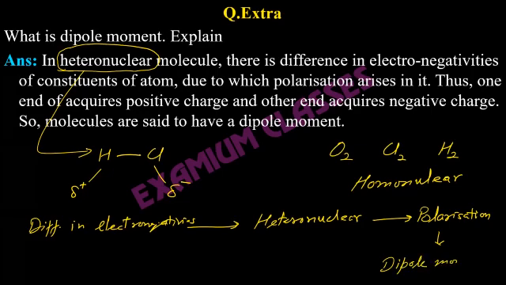So this is the better way to remember: difference in electronegativities in heteronuclear molecules causes polarization, which is actually dipole moment. So molecules are said to have a dipole moment if there is polarization. Basically, polarization and dipole moment are interlinked properties.